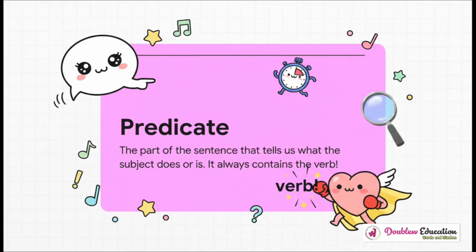And guess what? This adventure has a special name too. It's called the predicate. The predicate is basically everything else in the sentence that isn't the hero. And here's the super important part. It always tells us about the action because it has the verb, the main action word.